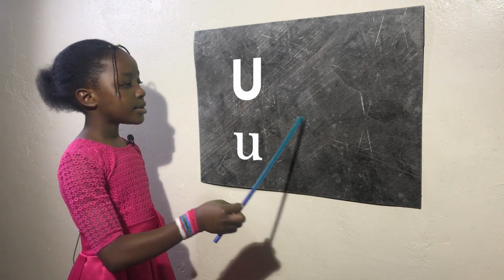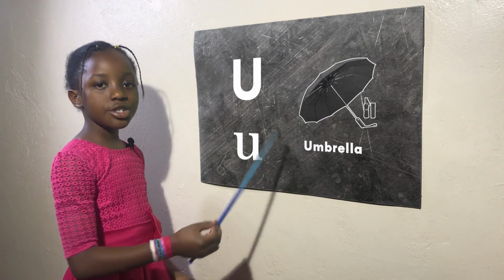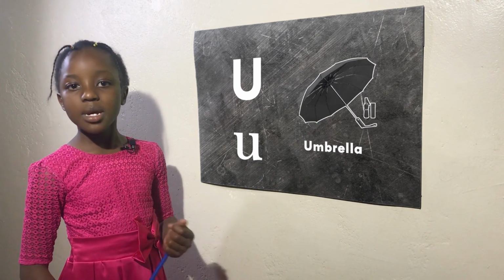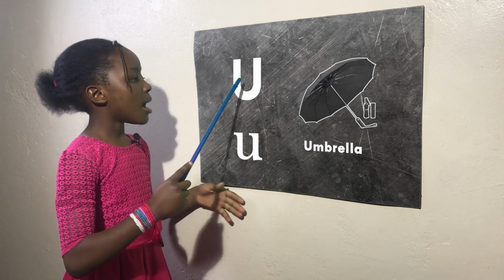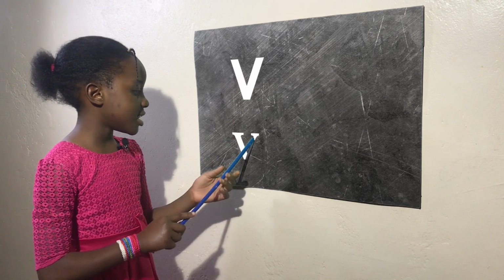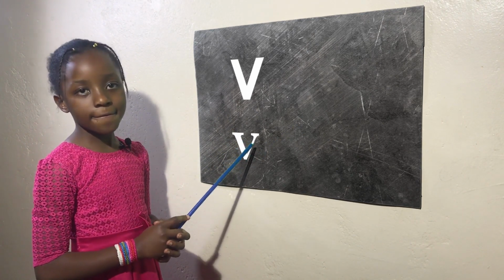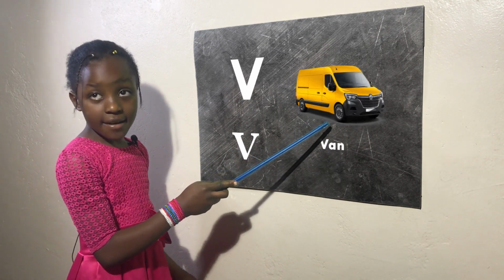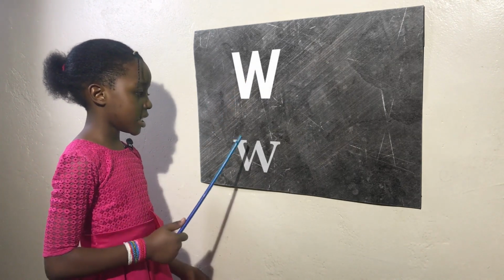For umbrella. Did you know A and U are different but the pronunciation is the same? Now you know. The next letter is V, uppercase V and lowercase v. The sound is V for van. The next letter is W, uppercase W and lowercase w.